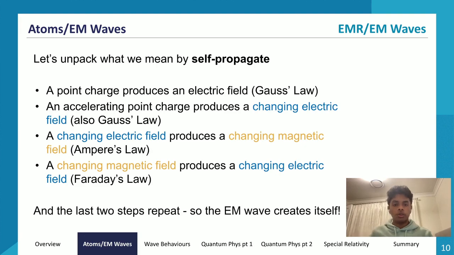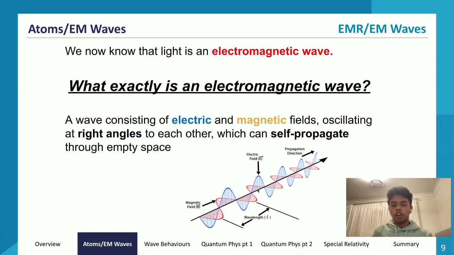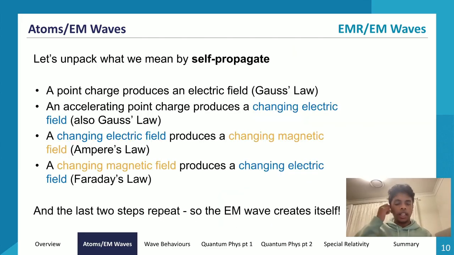So now let's go through what we mean by self-propagation. We have some dude called Maxwell, whom we'll go through in a bit, but basically he created four laws. These 4 laws allow us to understand why an electromagnetic wave self-propagates. And by self-propagates, we basically mean that it makes itself move. So it creates itself, it propagates itself, it keeps itself moving. That's what we mean by that. So let's look at how this works.